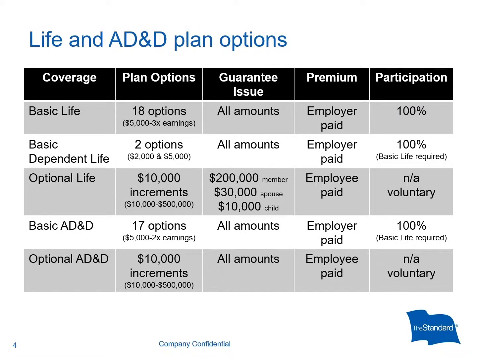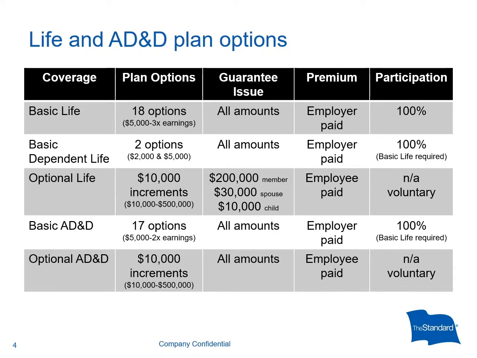There are several plan options from which to choose. For basic life, coverage can range from $5,000 up to 3 times the employee's earnings. For basic AD&D, it can range from $5,000 up to 2 times the employee's earnings. All basic life and AD&D plans require 100% employee participation and are offered on a guarantee issue basis, which means that coverage can be selected without an employee having to answer health questions. When selecting basic life, you may also choose to provide a basic dependent life benefit option as well.